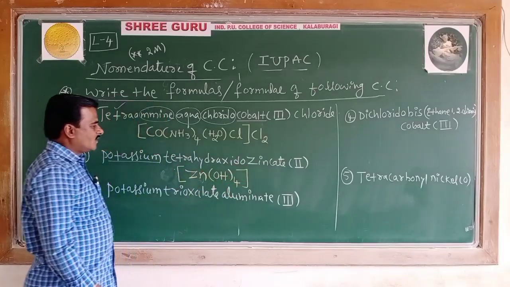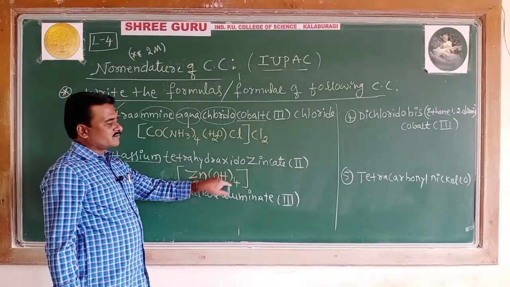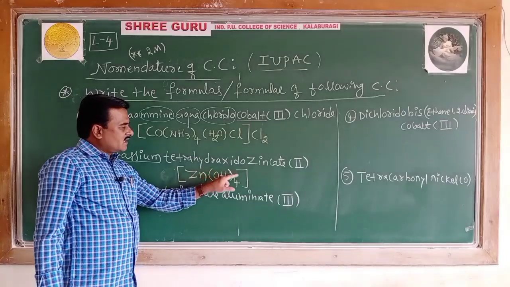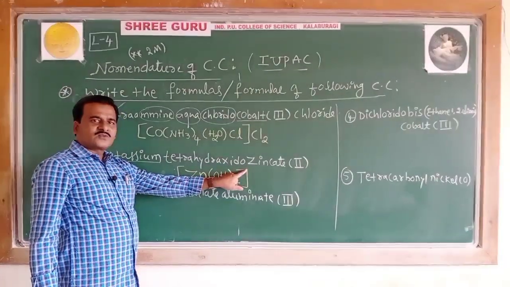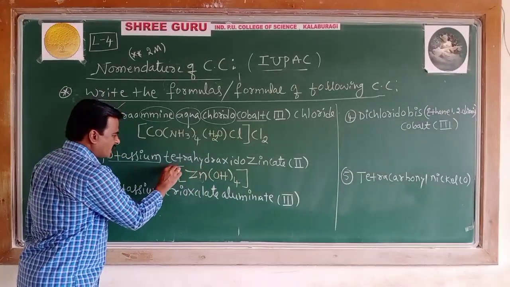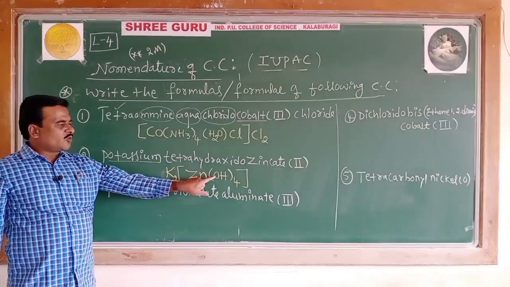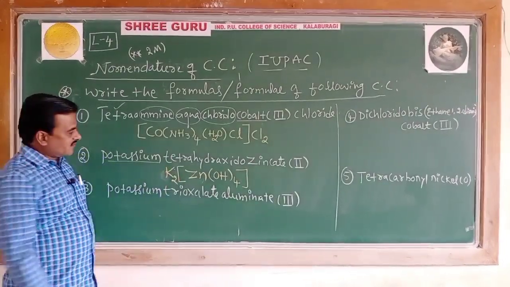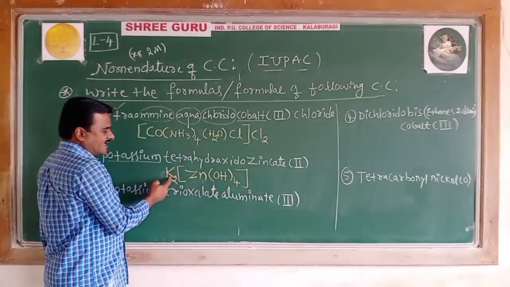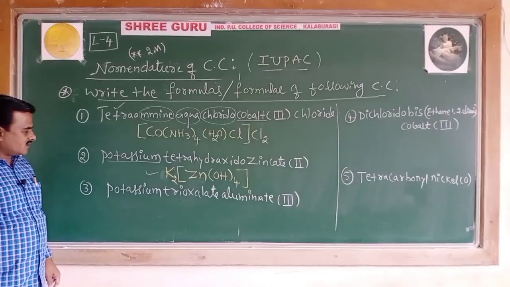Remember, it is OH minus, 4 times, so the charge is minus 2, and it is to be balanced by K2. So it is K2[Zn(OH)4], and the net charge of the anion and cation is balanced. This is the formula of the second compound.